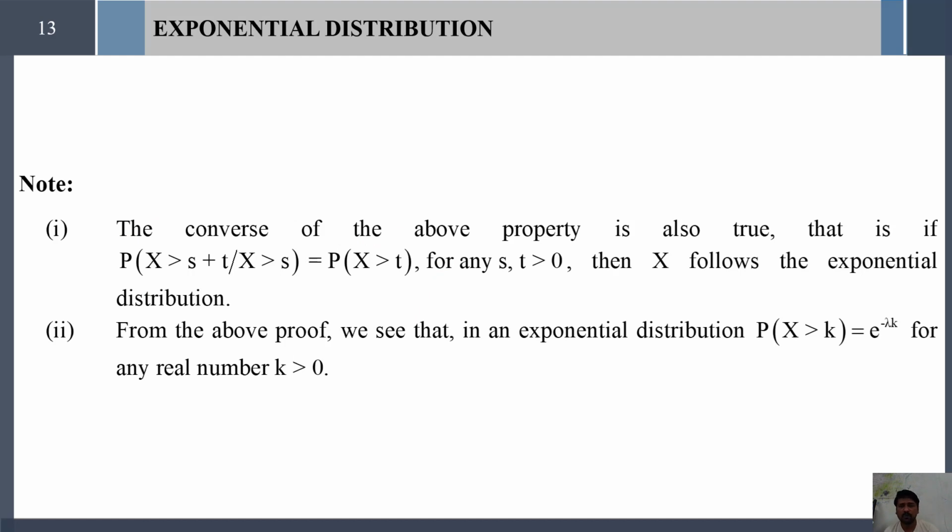And next, from the above proof, we have seen that in the exponential distribution, the probability of X greater than k can be written as e^(-lambda k). This is one type of property of the exponential distribution, and it is applicable for any real number k.